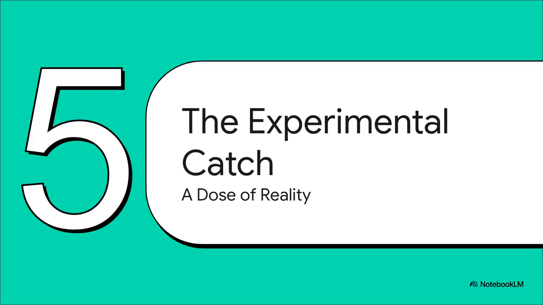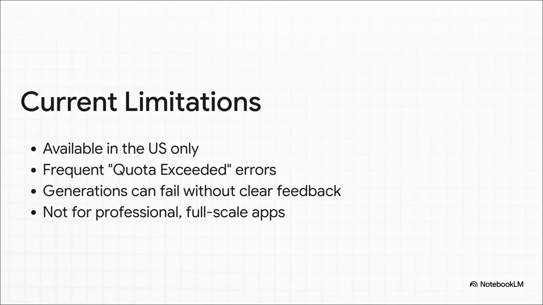All right, time for a quick reality check. Because as awesome as this all sounds, you've got to remember, Opal is still an experiment. And yeah, there are some pretty big catches right now. For one thing, if you want to try it, you have to be in the US. And even then, people are running into these quota exceeded errors that just stop you cold. Sometimes your app just won't build, and it doesn't really tell you why. It makes one thing really clear. This is for having fun and experimenting. It's not ready for building a serious professional app.